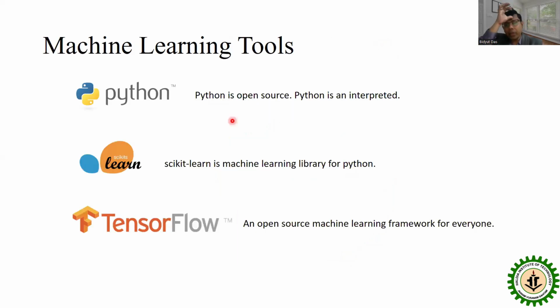Next, different machine learning tools are available. Generally, we implement machine learning programs using Python. Python is open source and an interpreted language. Scikit-learn is a machine learning library for Python, and TensorFlow is also an open source machine learning framework for everyone. You can learn machine learning from TensorFlow as well as scikit-learn.